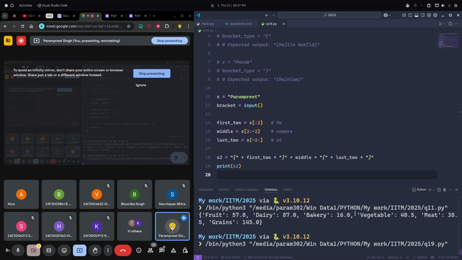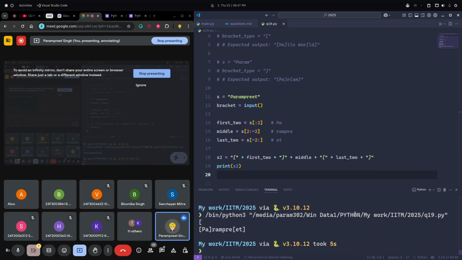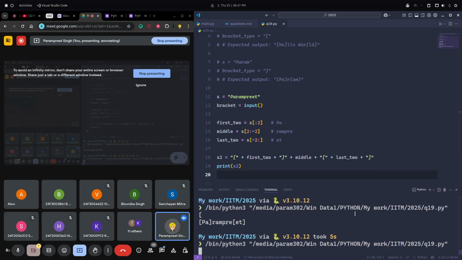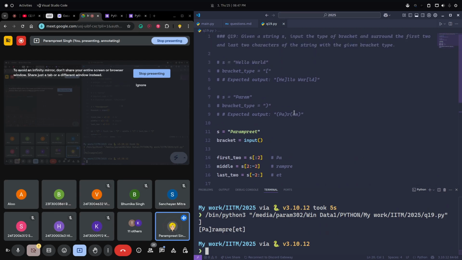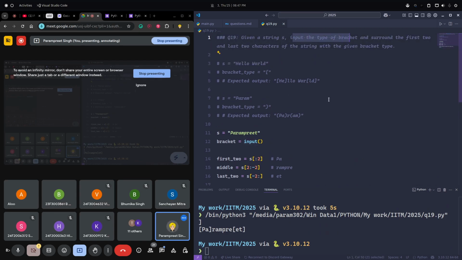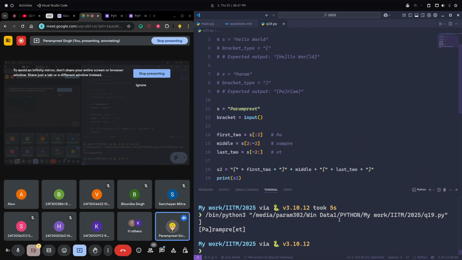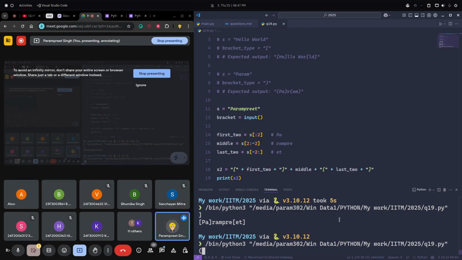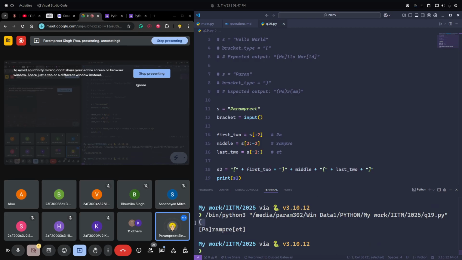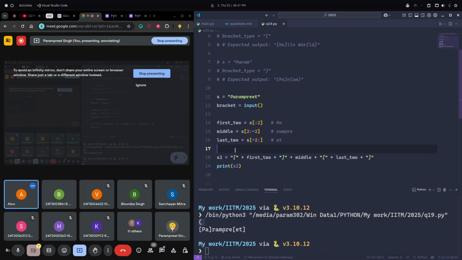Now let's say if I enter this bracket, I'm getting my answer. Even if I enter another bracket, I'm getting the same answer. But my question was to input the type of bracket, and the same type of bracket should be in the output. Like if I enter braces or parentheses, I should get that. We are taking the input, but we are not handling that input. How can we handle it?